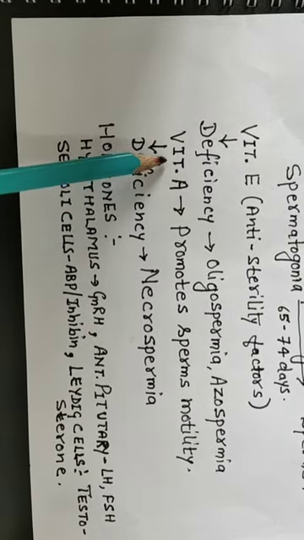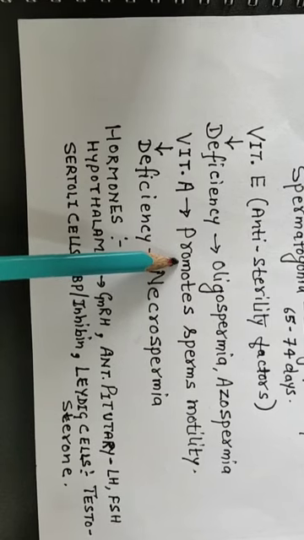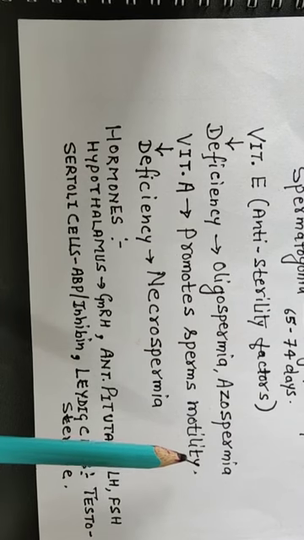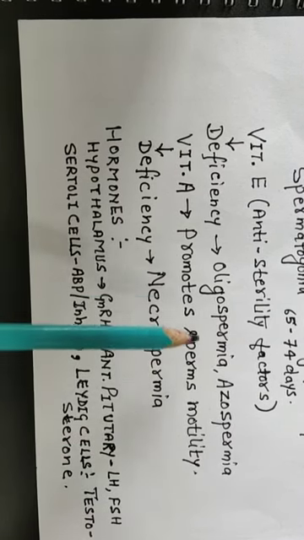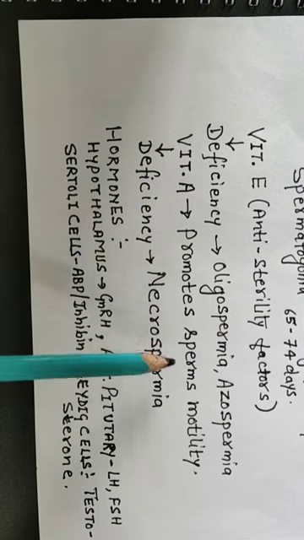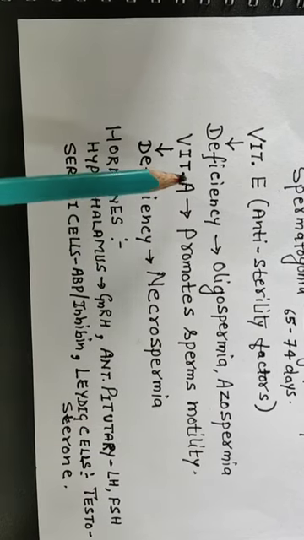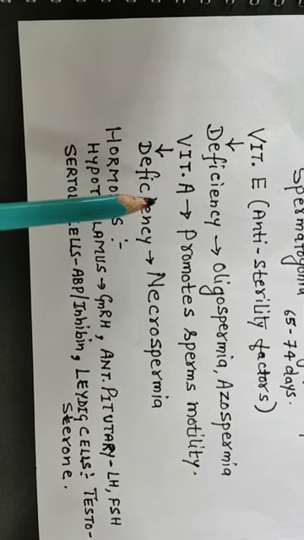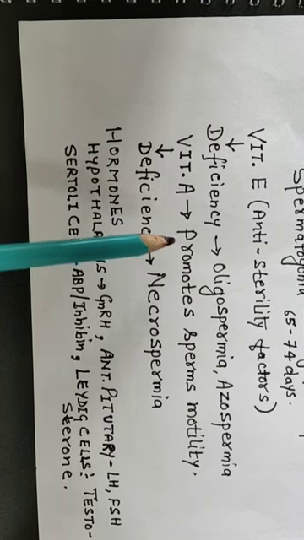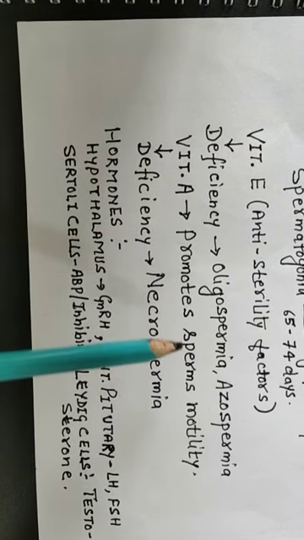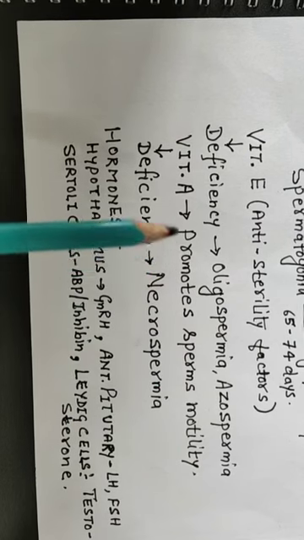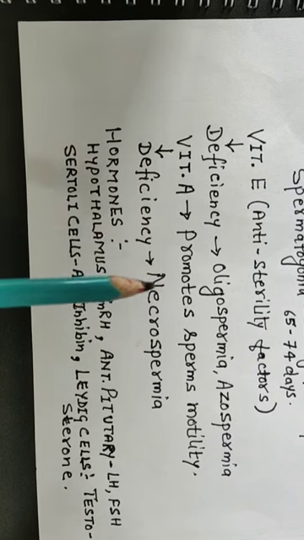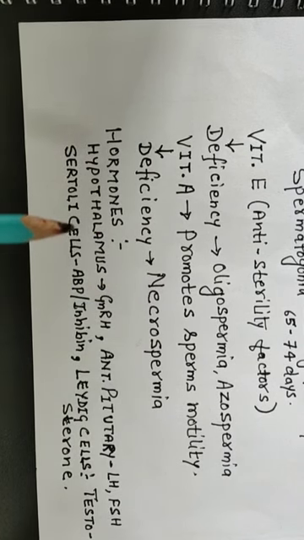Vitamin A is responsible for promoting sperm motility. So if vitamin A is absent or deficient in a person, then the motility of sperm is obstructed. Such a condition is called necrospermia.